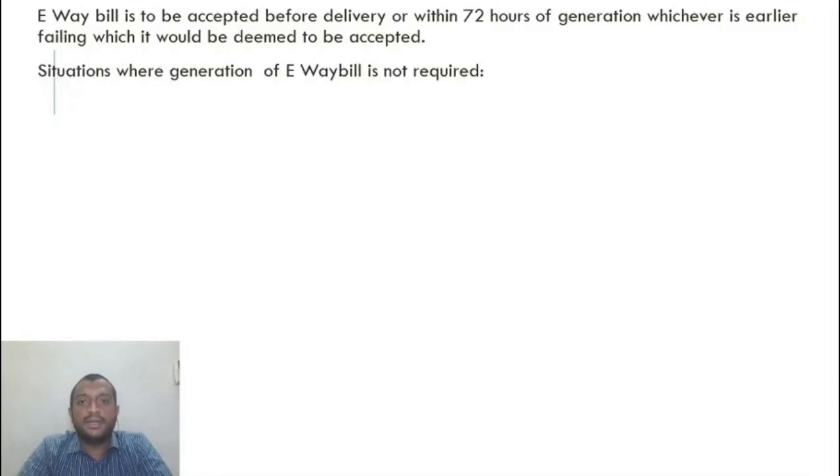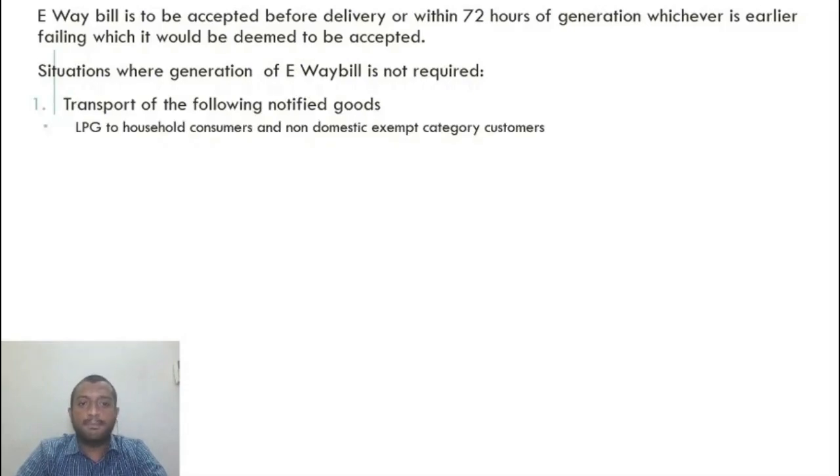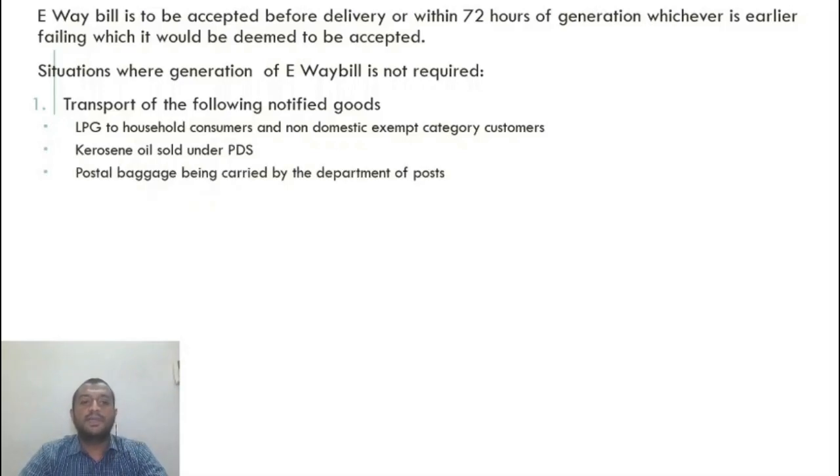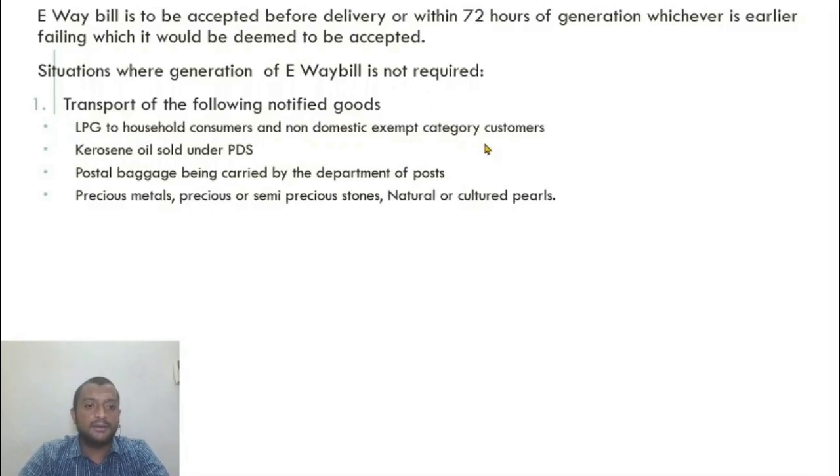Situations where e-way bill is not required. Transport of the following notified goods: LPG to household consumers, the gas that you get in your house, and non-domestic exempt category customers are also included. The small autos carrying those LPG gas need not generate an e-way bill. Kerosene oil sold under PDS, postal baggage, the Department of Posts: if its truck carries postal letters to the customers, it need not generate an e-way bill.